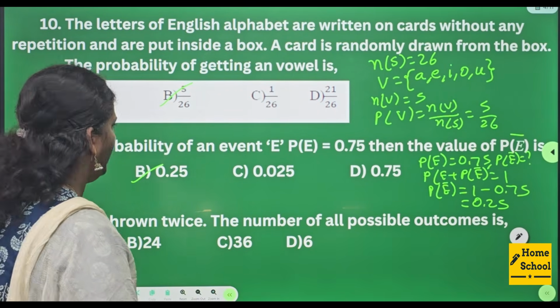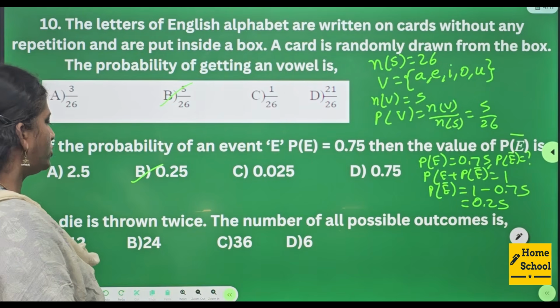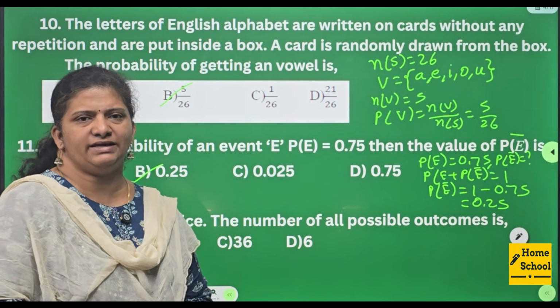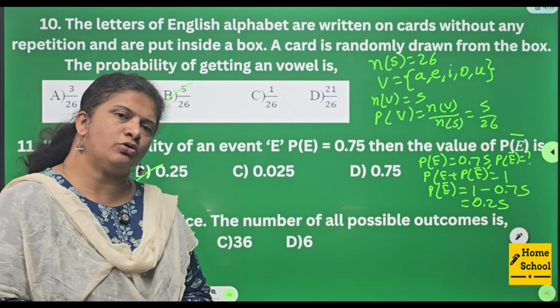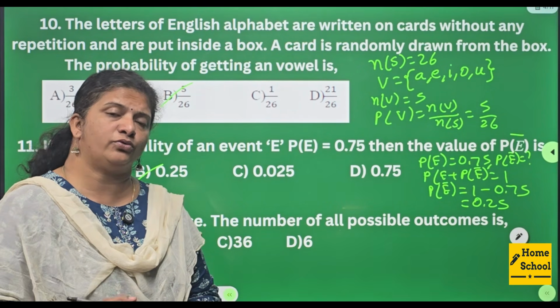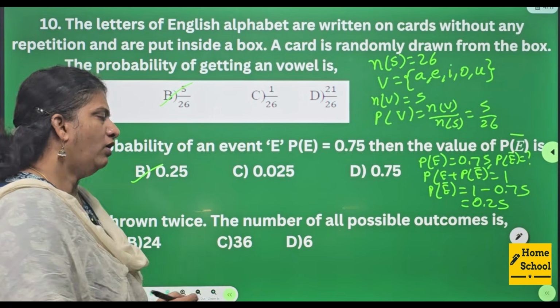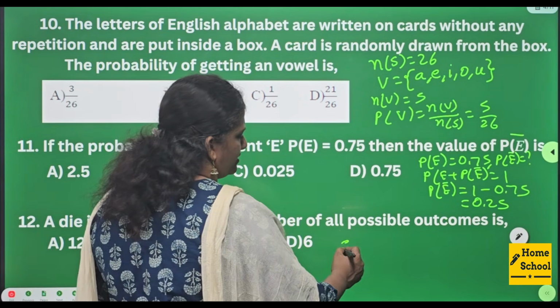0.25, option B. 12th one. A die is thrown twice. The number of all possible outcomes is? If a die is thrown twice or 2 dice are thrown at a time, the same possible outcomes will be there. So how do we write this?